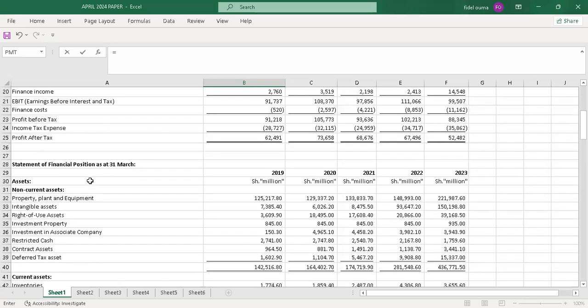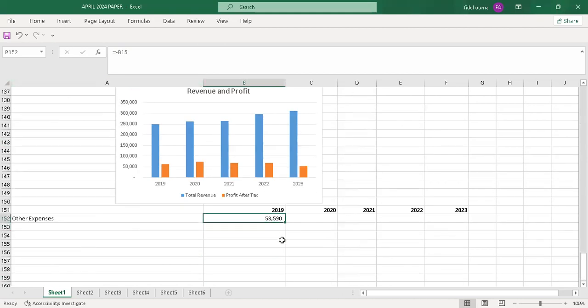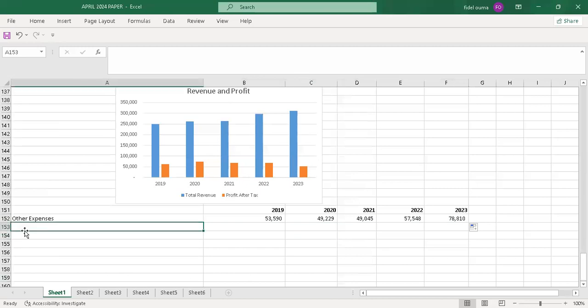So you just have to separate cost and expenses. Maybe I want the values to be positive, so I'll start with a negative sign because that's already in the bracket. It's negative, so I want to change it to positive. You can see now I have 53,590.